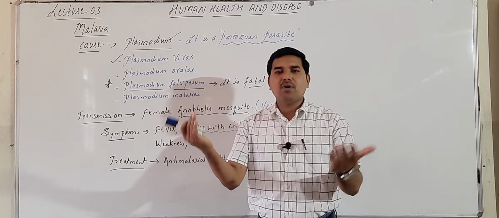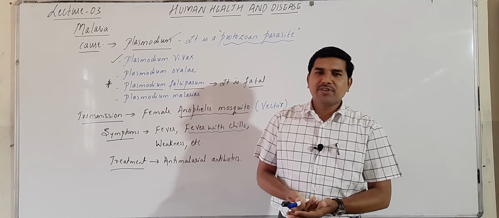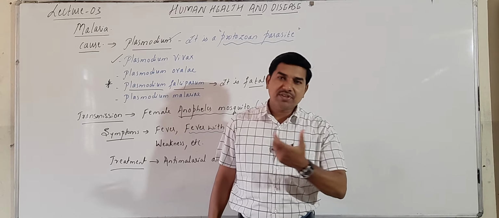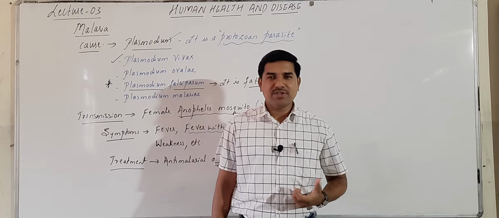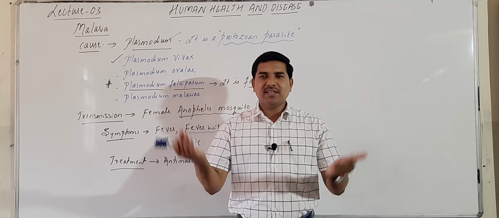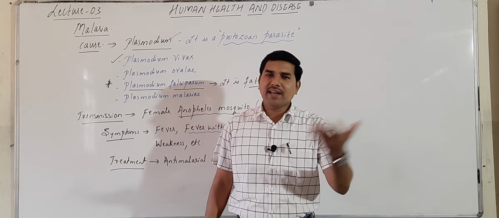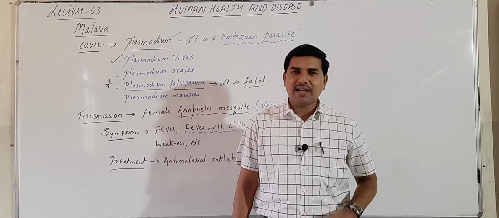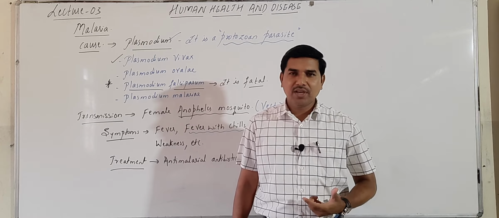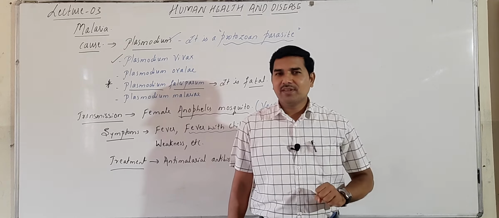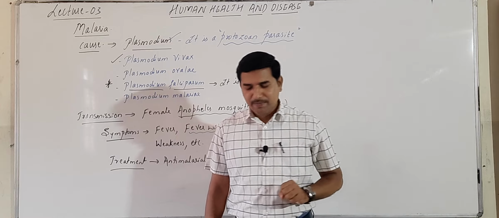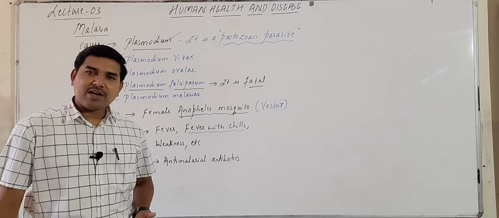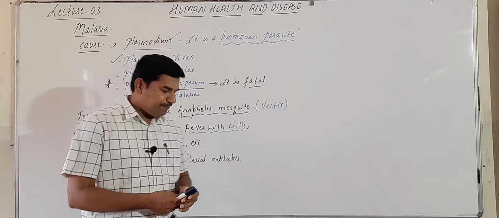Suppose if any ponds are there, we release certain fishes that eat the larvae of the mosquitoes, and those fishes we call Gambusia fish. If there is a pond around your house, you cannot empty the pond water. So there we release some fishes, and the name of that fish is Gambusia fish. It will feed on the larvae. That means it kills the population of these mosquitoes, thereby controlling the disease, right?